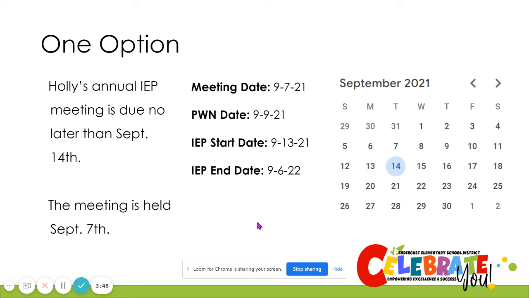The parent or guardian has had time to review the IEP and services stated by the time the IEP is set to start services. The IEP end date is September 6th, 2022, which is 364 days after the meeting date of September 7th, 2021.